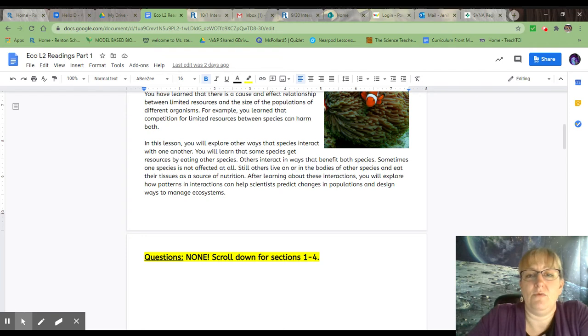Others interact in ways that benefit both species. Sometimes one species is not affected at all. Still others live on or in the bodies of other species and eat their tissues as a source of nutrition. After learning about these interactions, you will explore how patterns and interactions can help scientists predict changes in populations and design ways to manage ecosystems.